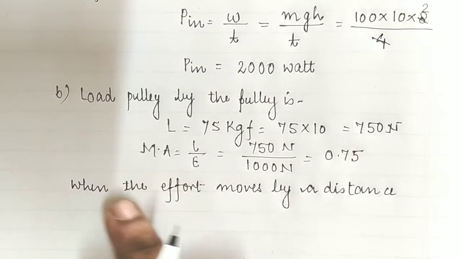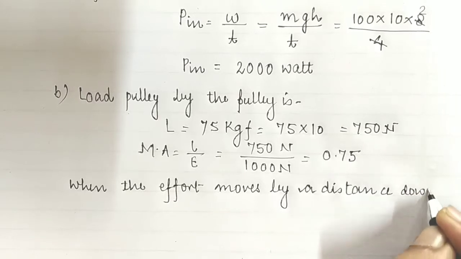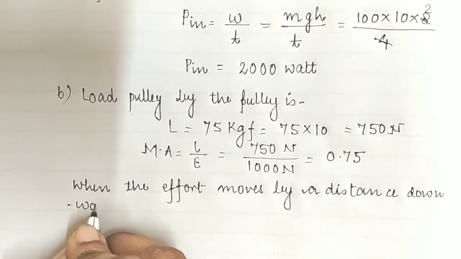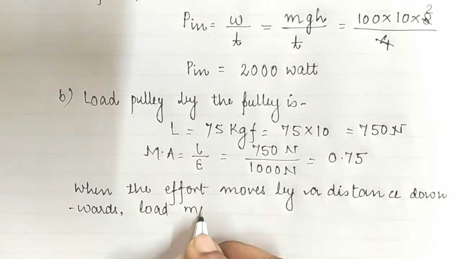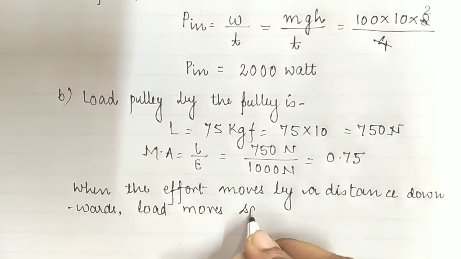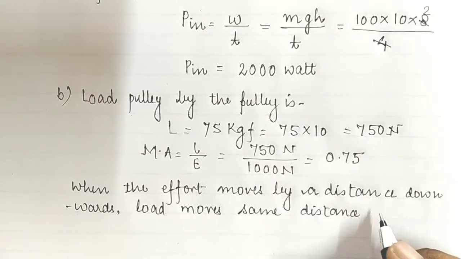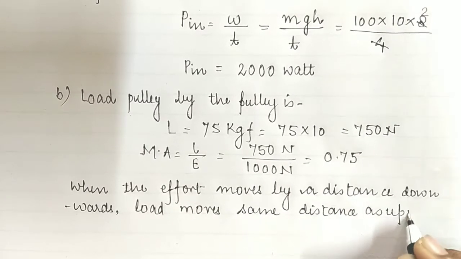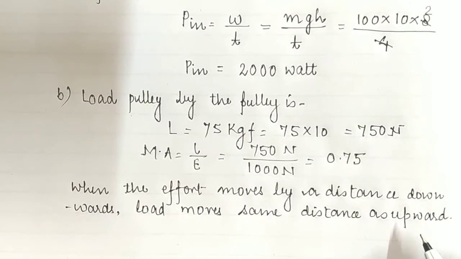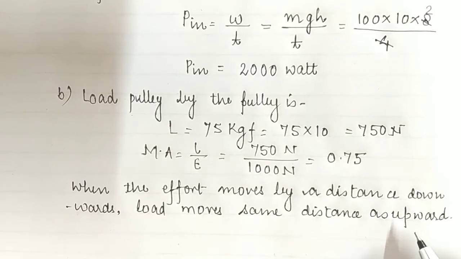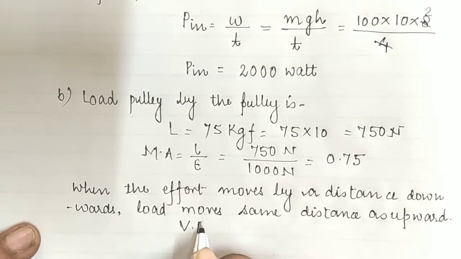So what I am writing here: when the effort moves by a distance downwards, then the load moves the same distance in the upward direction. Okay children, already we know that in order to uplift any object, if we apply the force in the downward direction, then the load will move in the upward direction by the same distance. So its velocity ratio will be unity.